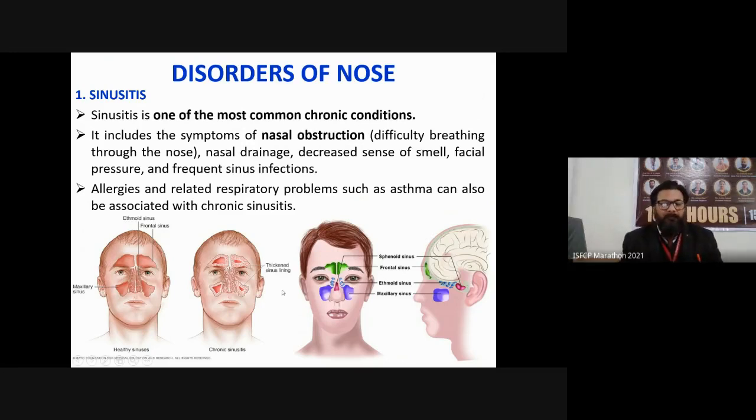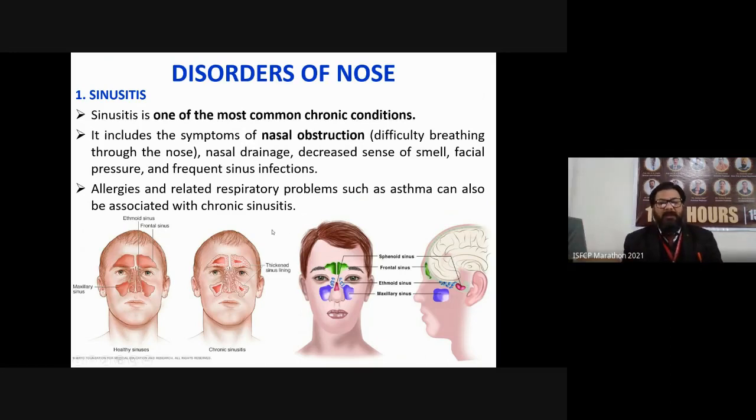Now what happens in sinusitis? You can see the thickened sinus lining. The lining is thickened and the mass fiber is reduced. Then it causes obstruction of your nose, so that the person cannot breathe properly and their sense of smell will be reduced.